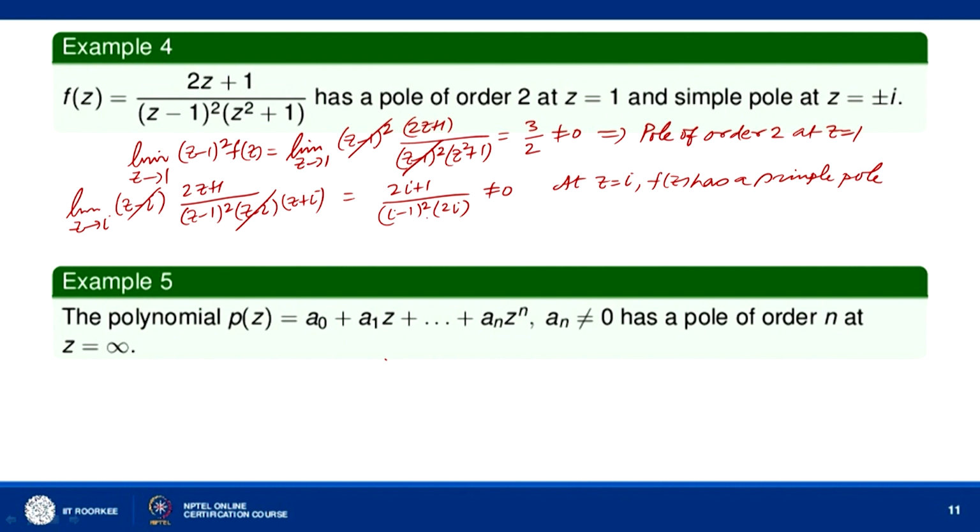Similarly, we can show that at z equal to minus i, f(z) has a simple pole in a similar manner.